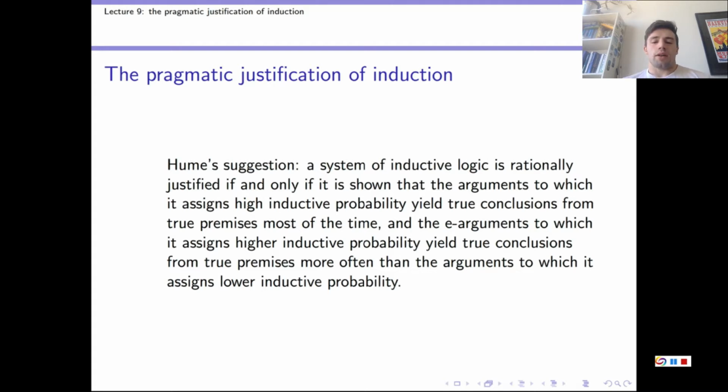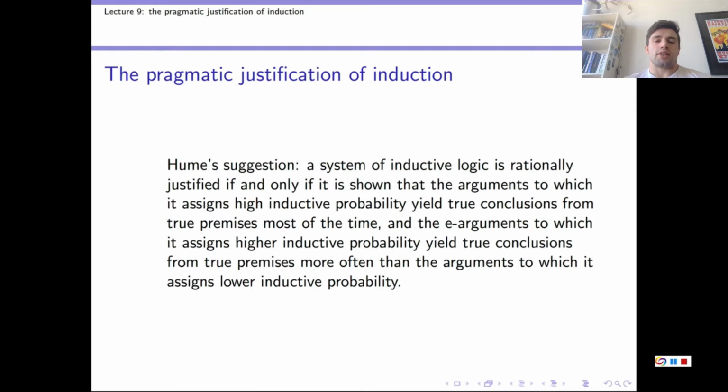Now, Reichenbach agreed with Hume that no deductively valid argument with premises that are known to be true can give us the conclusion that scientific induction will give us true conclusions most of the time. So what Reichenbach proposes is that we don't actually need to meet the conditions of this suggestion, Hume's suggestion on the screen, to rationally justify scientific induction. He thought that this suggestion was too strong a requirement, so too much.